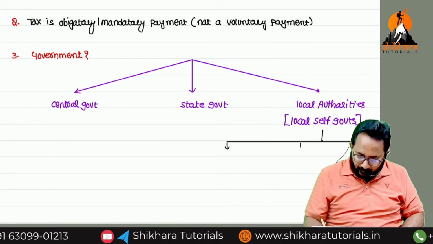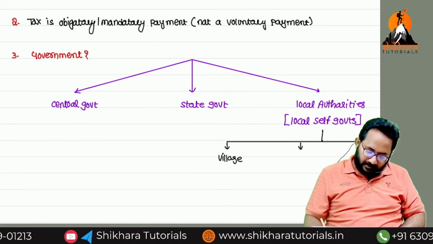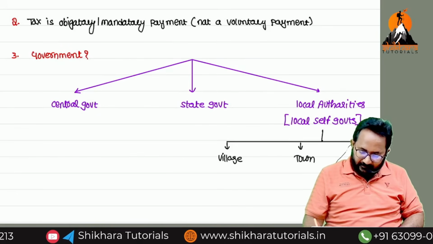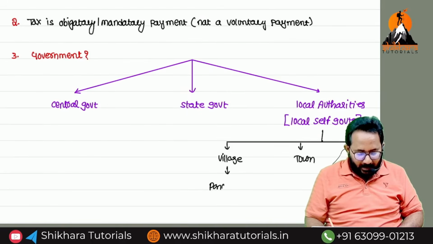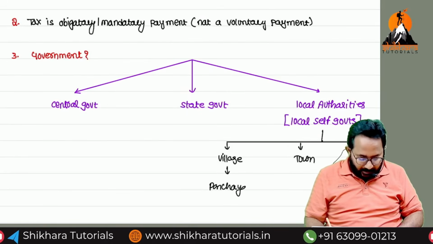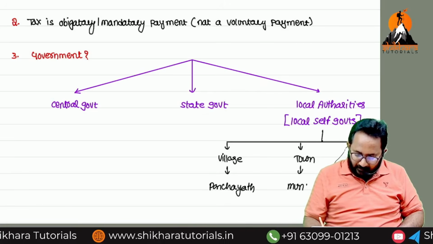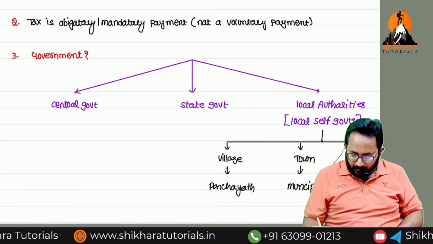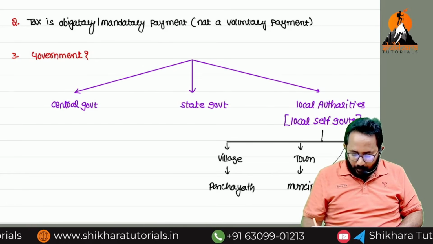The first one is village level, the next one is town level, the next one is city level. The village level local authorities will be called a panchayat. Next we can call it municipalities. And this is called corporations.